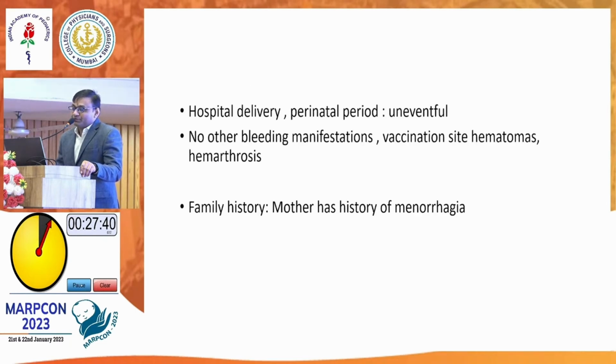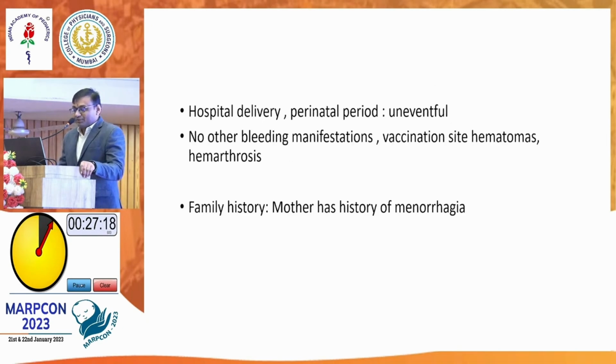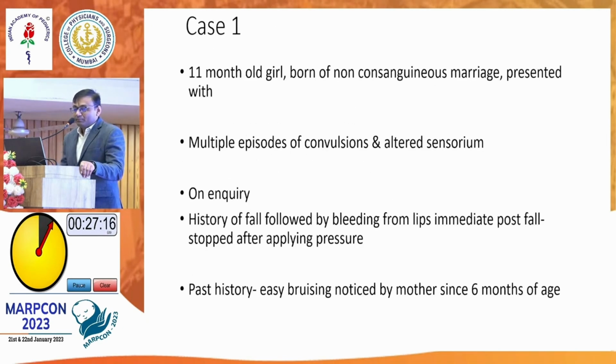It was a hospital delivery. Perinatal period was uneventful, and there were no major bleeding manifestations. In the history, there was significant positive family history of the mother having menorrhagia. So I would like to ask Dr. Sandeep sir, what important points will you stress in this case in particular, first in the history and clinical examination? I will go back.